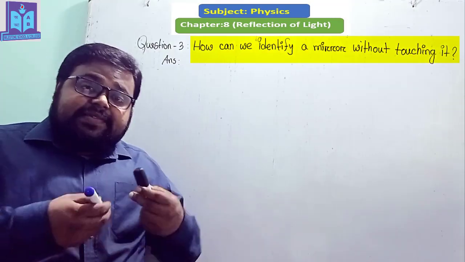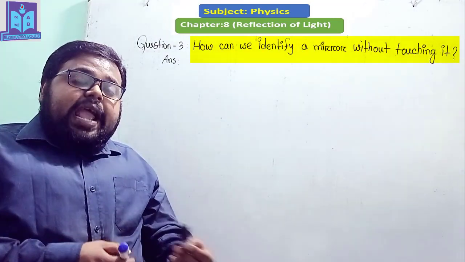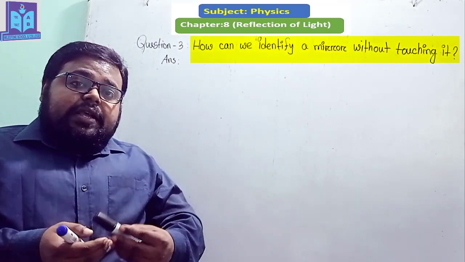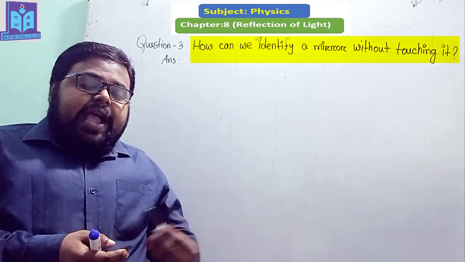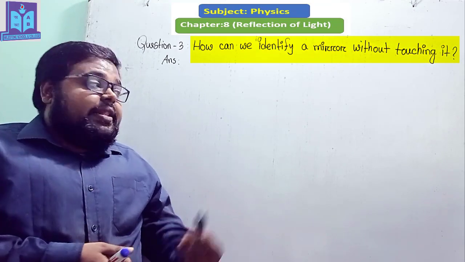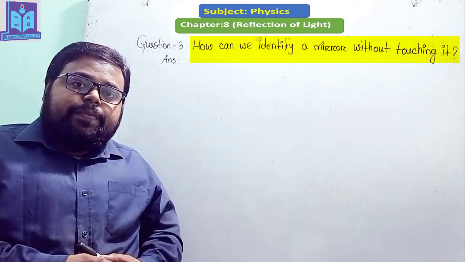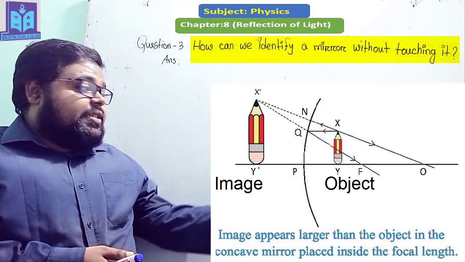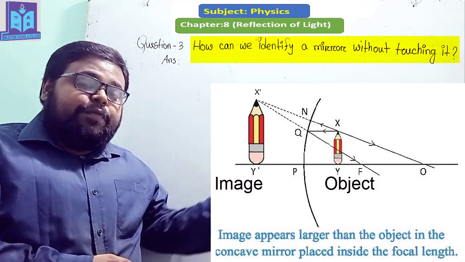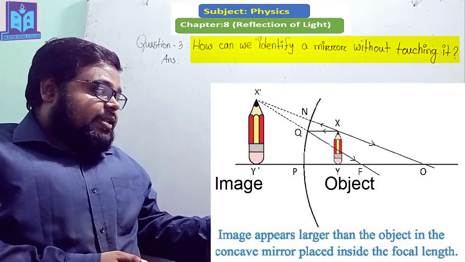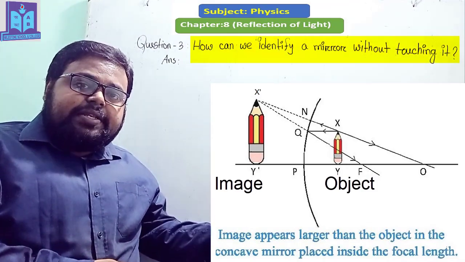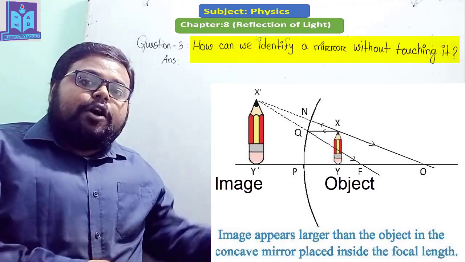For the second one, if we place any object inside the focal length of a mirror and then a virtual, straight and bigger image is created, then we can be sure that this mirror is a concave mirror. Here you can see that there is a concave mirror and an object is placed inside the focal length, and after that an image is created which is virtual, straight and bigger than the object.